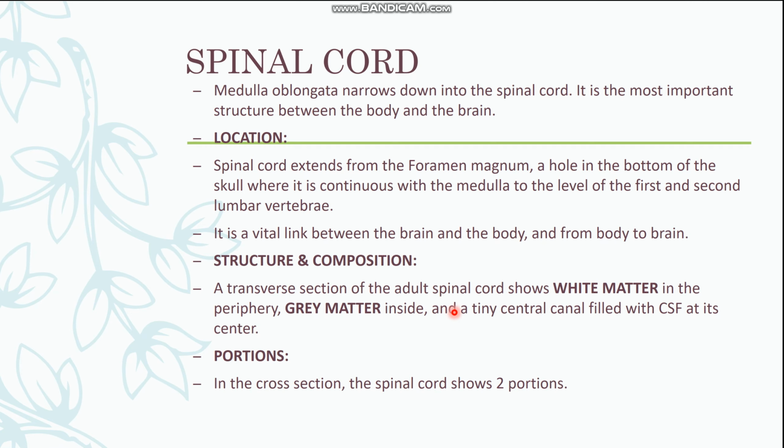A central canal is present in the spinal cord, which is filled with cerebrospinal fluid. Cerebrospinal fluid is a fluid whose composition is similar to plasma in the blood.